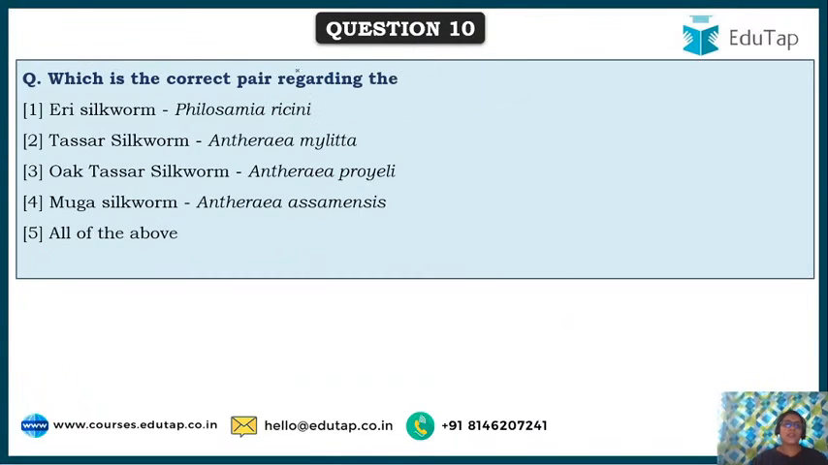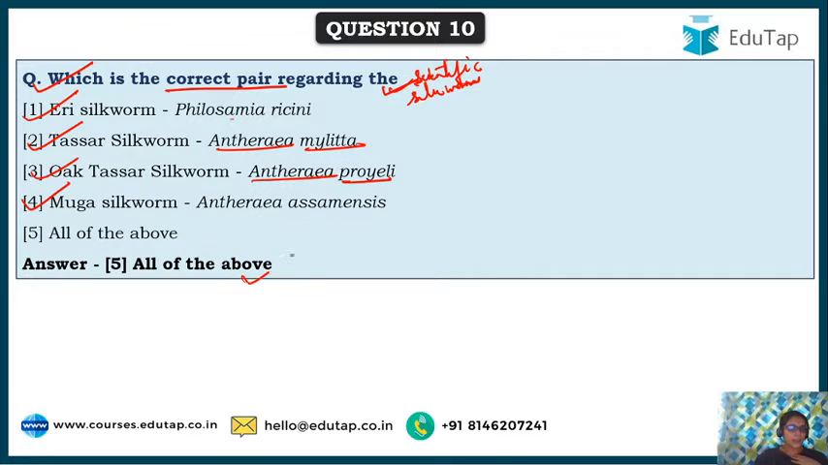And next comes the last question. Which of the following is the correct pair regarding the scientific names of silkworms? See, these are the various silkworms which we have discussed till now. That is the eri silkworm, we have seen the Muga silkworm, we have seen the tussar silkworm, Antheraea mylitta, and the oak tussar silkworm, Antheraea proylei. So yes, all the above are the correct pairs, and these are the various types of silkworms that are reared in India. So friends, with this I am done with the questions part.